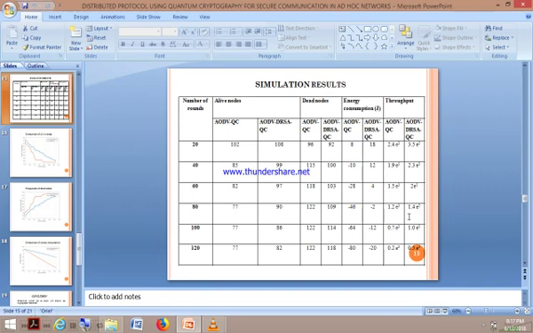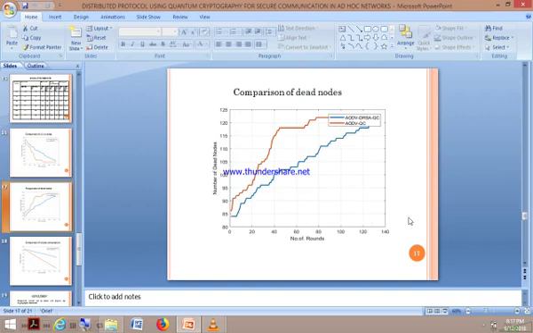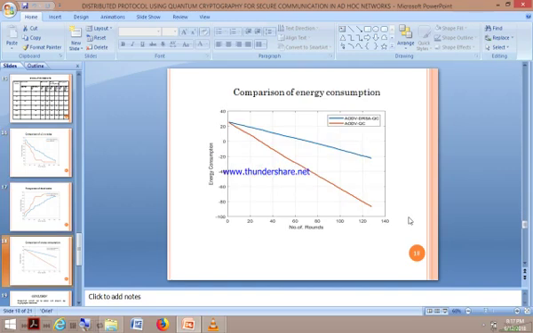Our simulation work is better than the previous one, AODV QC, quantum cryptography, where they have not applied this dual RSA algorithm, and by applying it we got more enhancements in alive nodes, dead nodes, energy consumption, and throughput. These are some of the figures, which show how our method, in the blue line, works better than the previous one, AODV quantum cryptography. Our work is AODV-DRSA QC, and this is about dead nodes, and this is about energy consumption, which is far better than the previous one, which is very good.